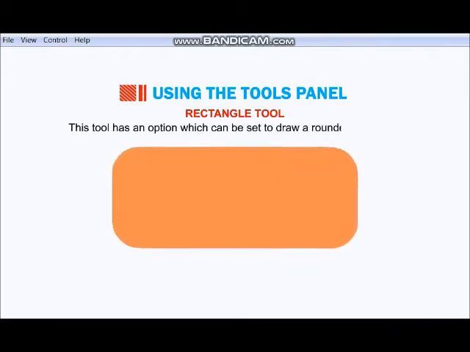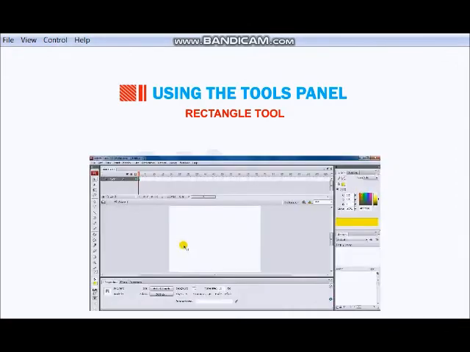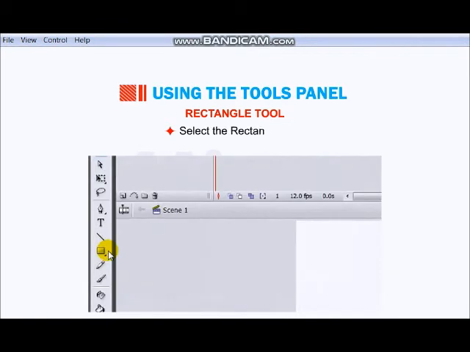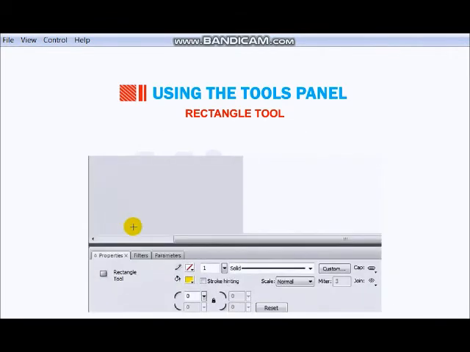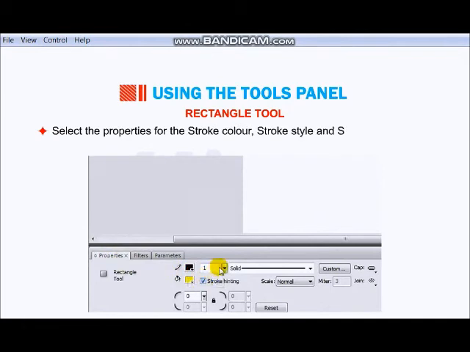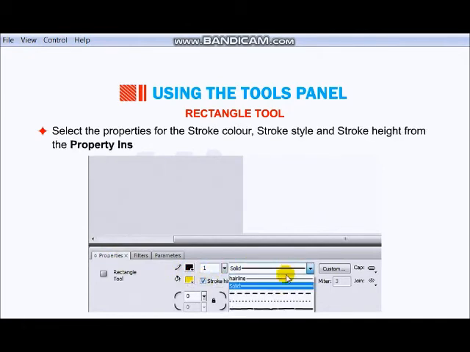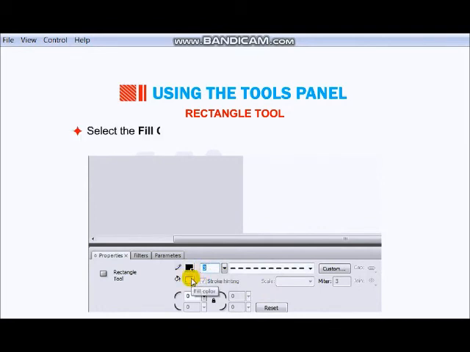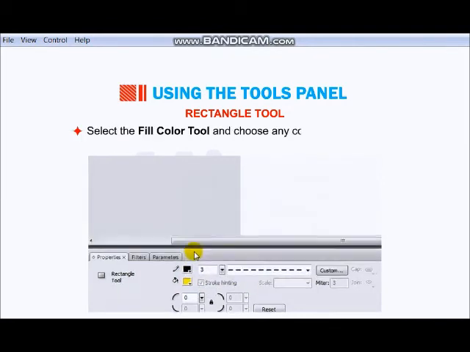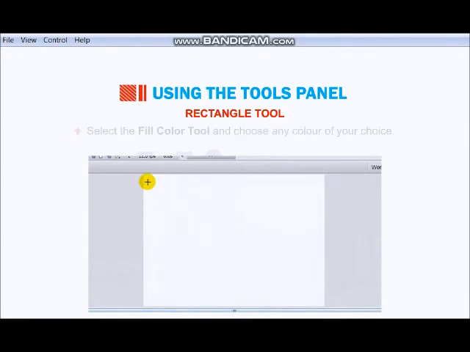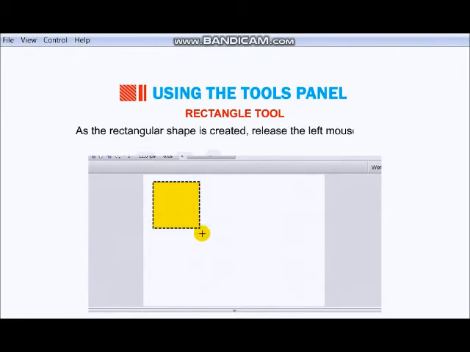Now the tool has options which can be set to draw different shapes. Now select the rectangle tool, then properties, then your lines, color. Hold and drag the mouse button, and a dotted-line square will be displayed.